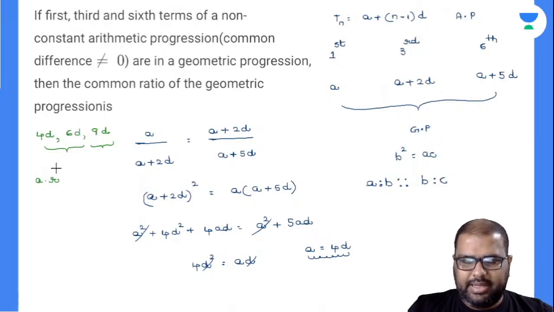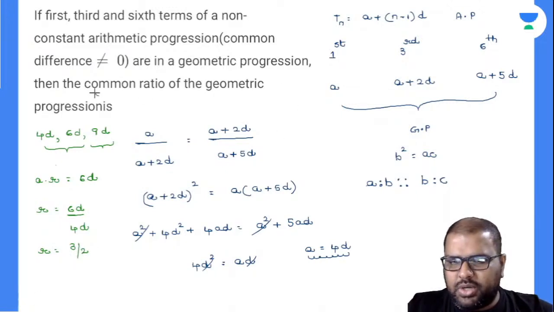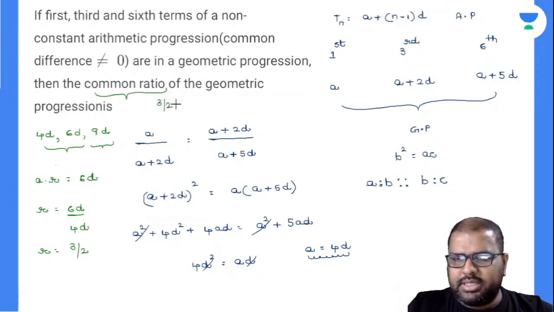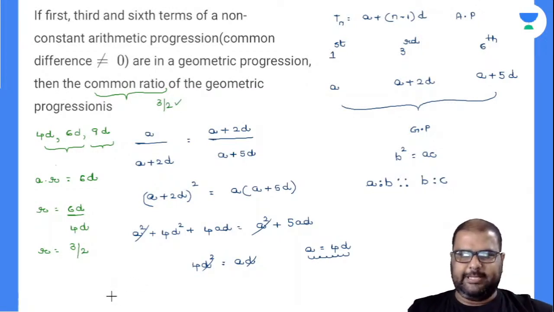So second term: n minus 1, 2 minus 1, A into R is equal to 6D. A value is equal to 4D. R is equal to 6D by 4D. So it is nothing but 3 by 2. Yes, it is 3 by 2. Is that your answer? Am I right or wrong? Yes, and your common ratio R value is equal to 3 by 2. Hope you got my logic there. Using the same common basics, I am not using any hyperbolic formulas to solve the question there. Focus on my solving way.